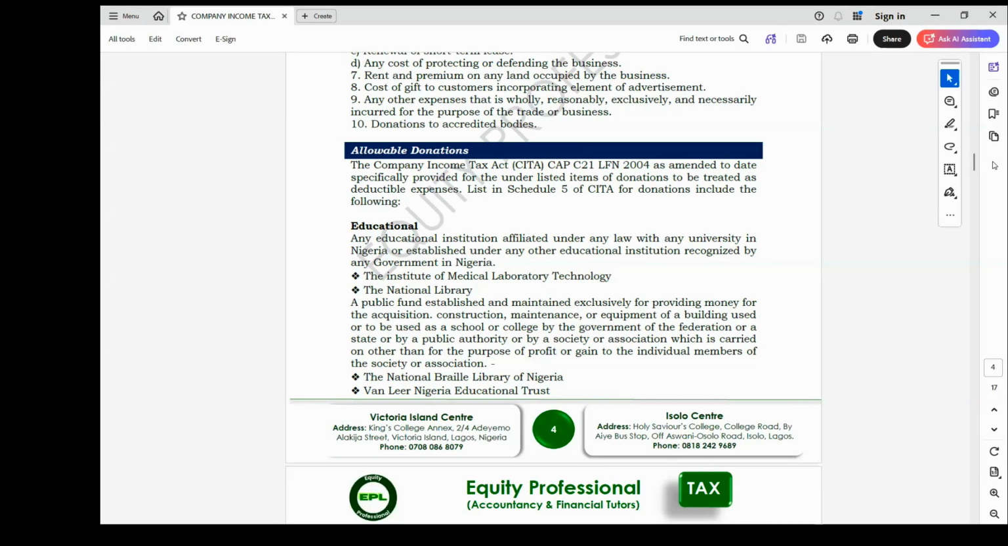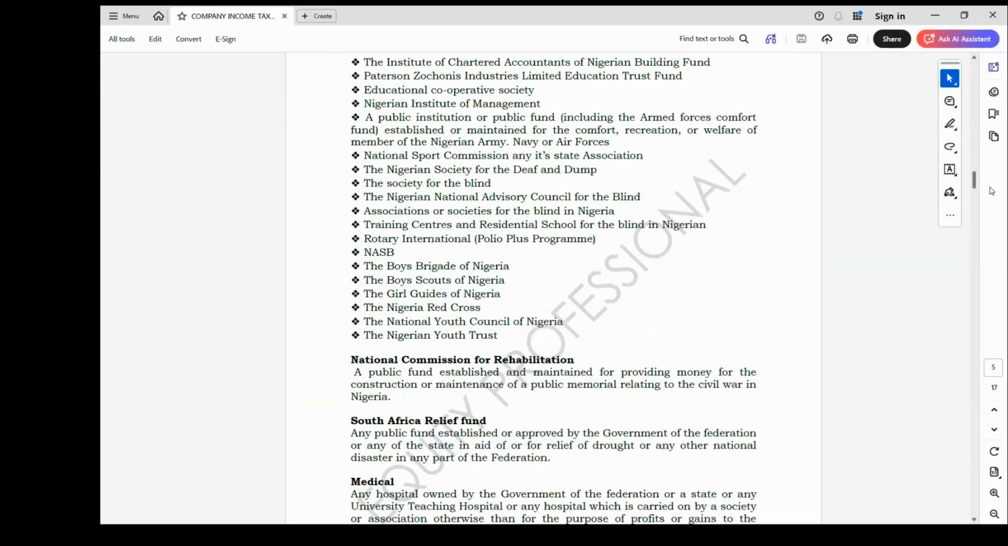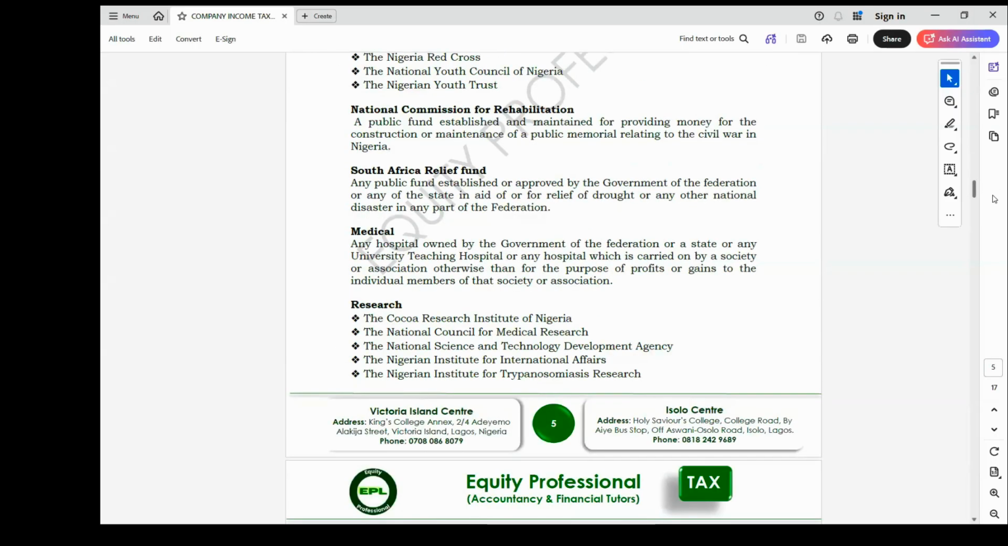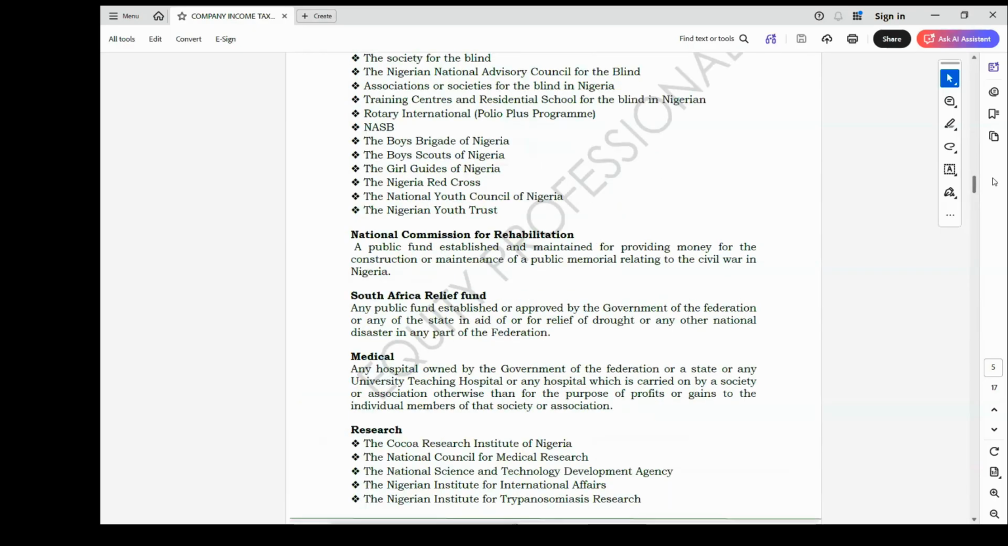Like donation to NASFAT, donation to Redeemed Christian Church of God, they are disallowable. The only donations that are allowable are donations to CAN, Christian Association of Nigeria, which is the body recognized by the government, and donation to the Muslim Congress of Nigeria, MSSN. So any other donation to a religious body is disallowable.